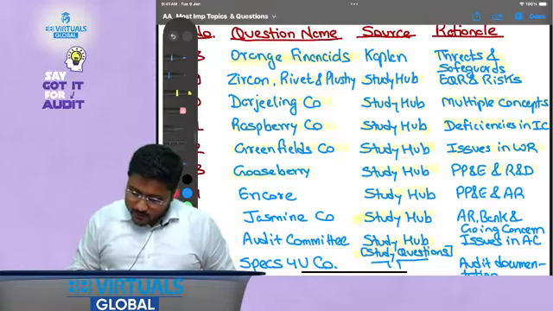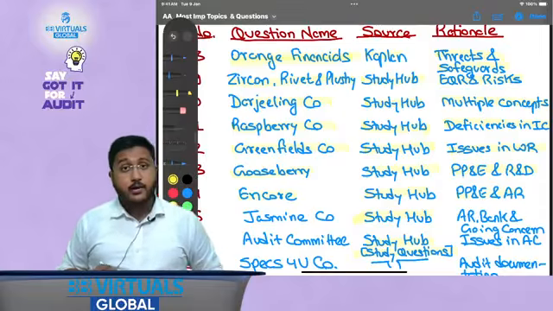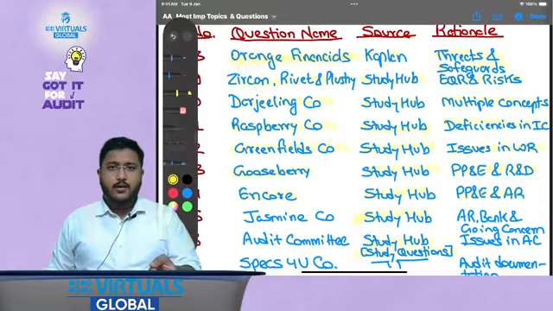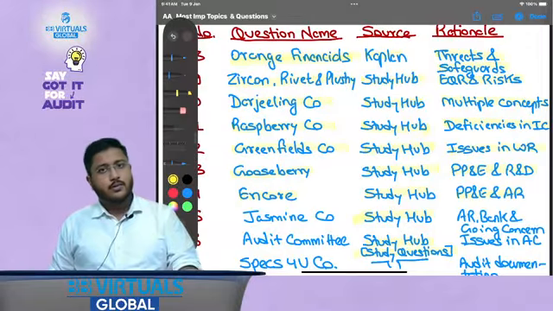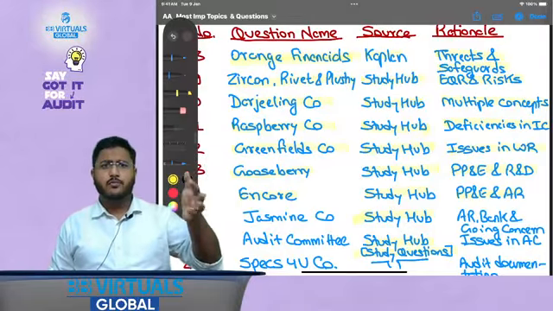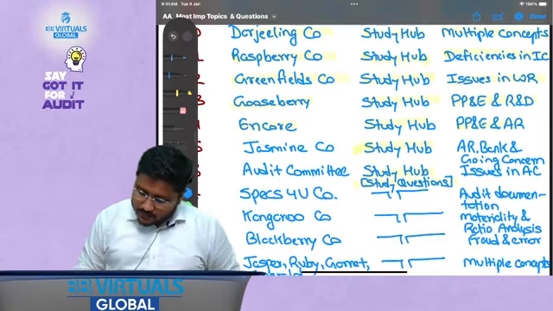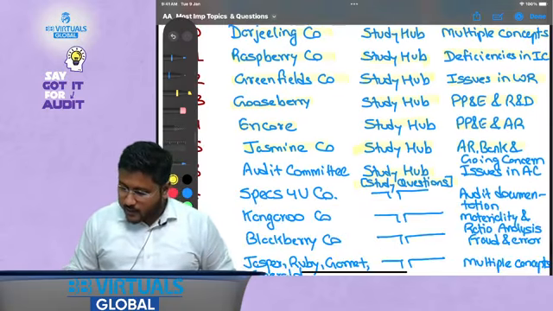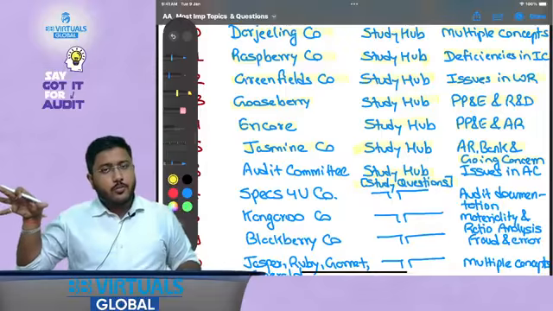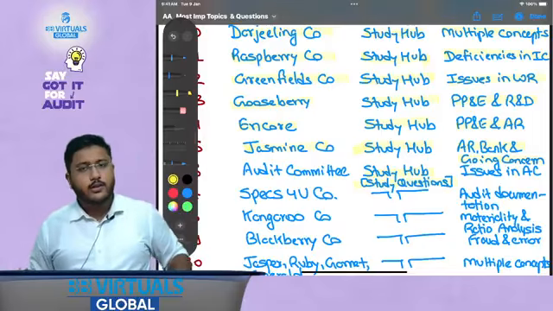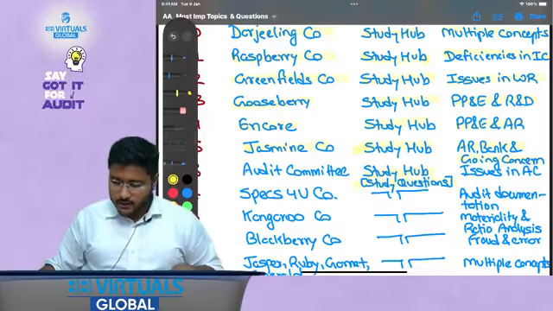Gooseberry, PP&E, R&D. Encore, PP&E and AR. See, again, PP&E, R&D, payables, receivables, cash and bank balances. That is something that is going to be repeated, and once and twice revenue or inventory. Then Jasmine Company, AR, bank and going concern. Again, see, if you solve these questions, you will be in a very good position to solve these questions in the examination also, and that is why I am mentioning this part here.